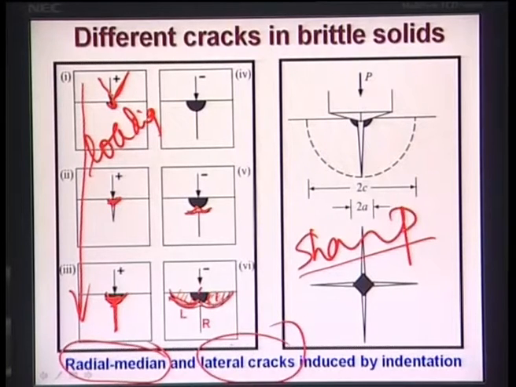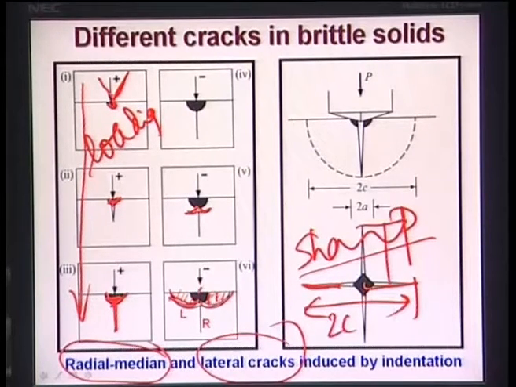Which crack do we use for fracture toughness measurements? For fracture toughness measurement, you are actually measuring these 2C values. Like in the Vickers indent, you are measuring these 2C values in this direction, and also in those directions. Okay. And what are your 2A values? 2A is just what is mentioned here, that is your total Vickers diagonal.